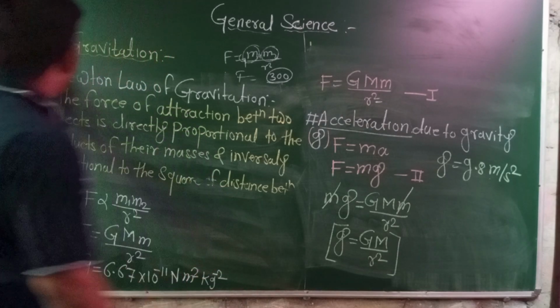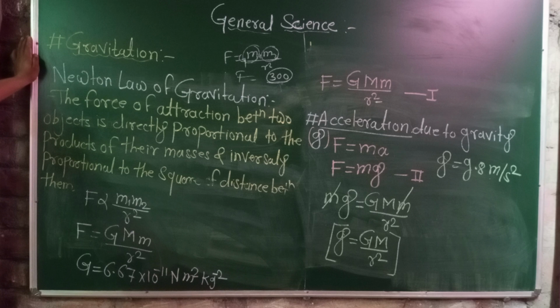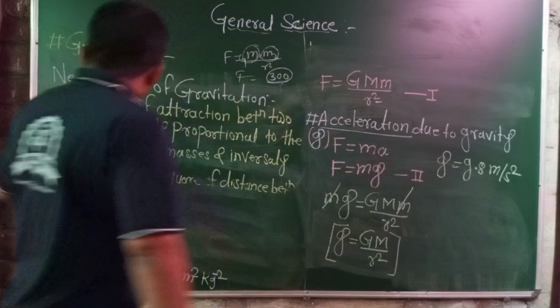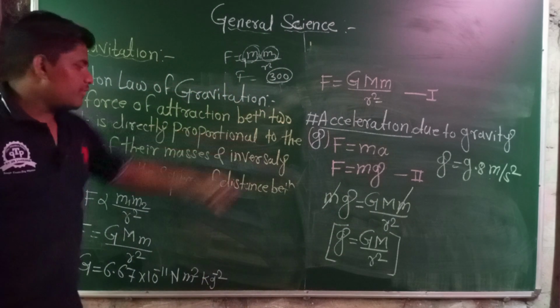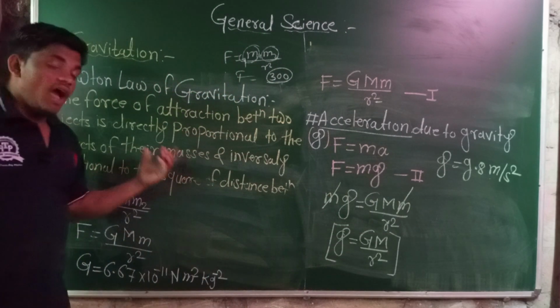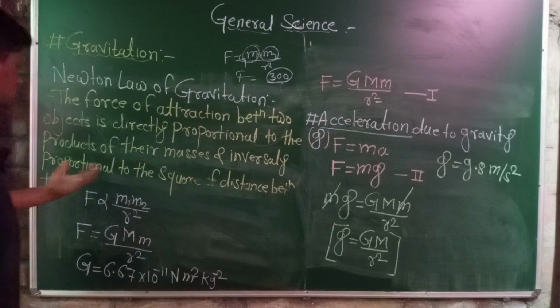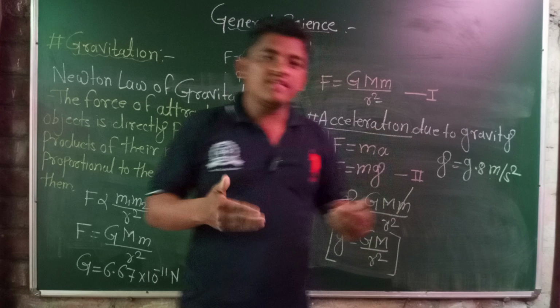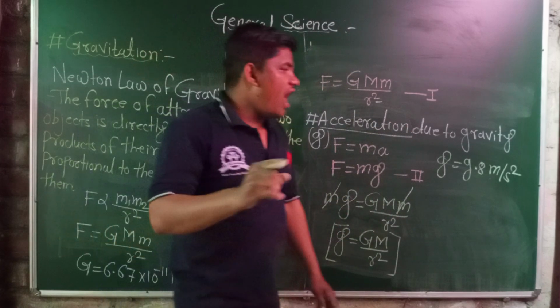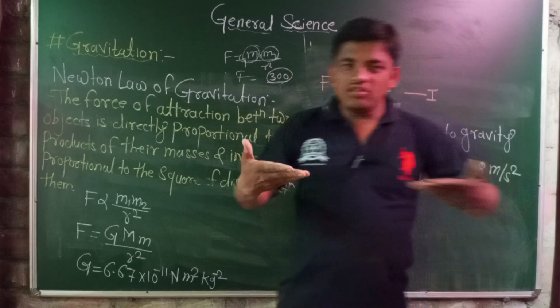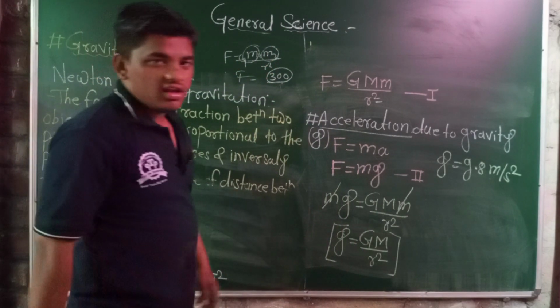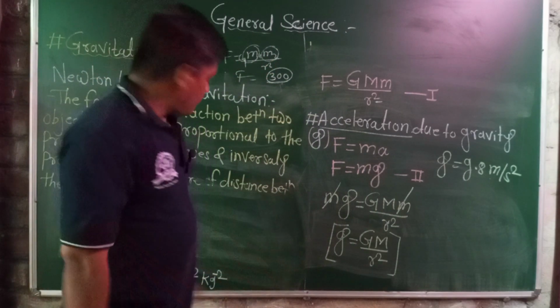Okay, this is all about gravitation. Let's recall Newton's law of gravitation. The force of attraction between two objects having masses m1 and m2 is directly proportional to the product of their masses and inversely proportional to the square of the distance between them. This force always acts along the line joining these two objects.